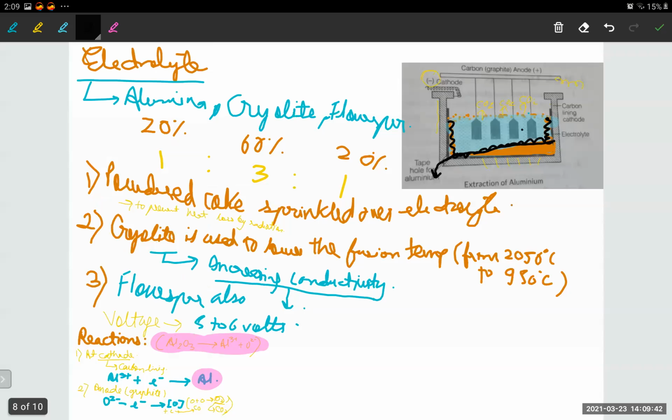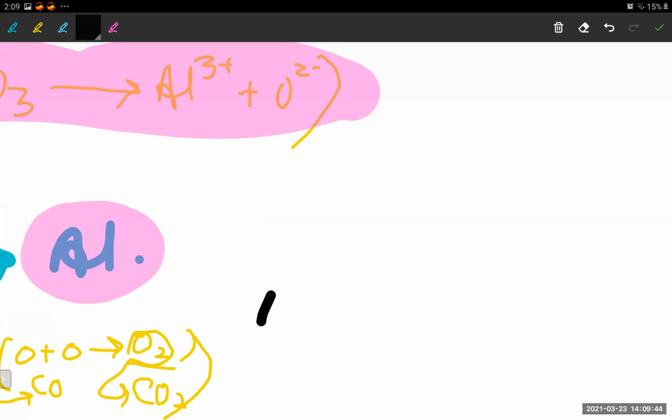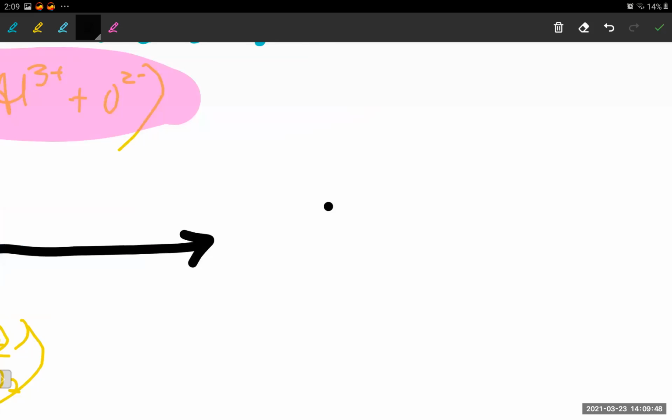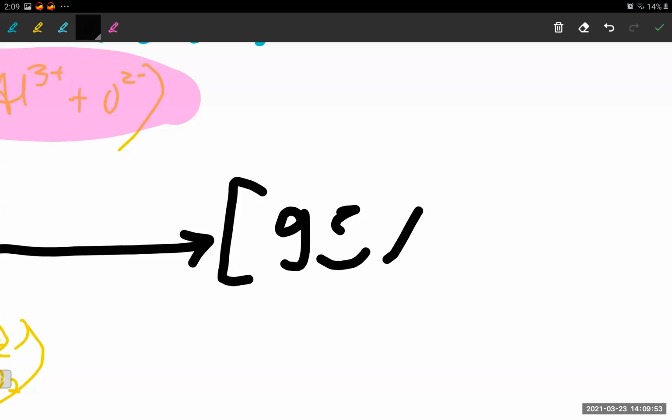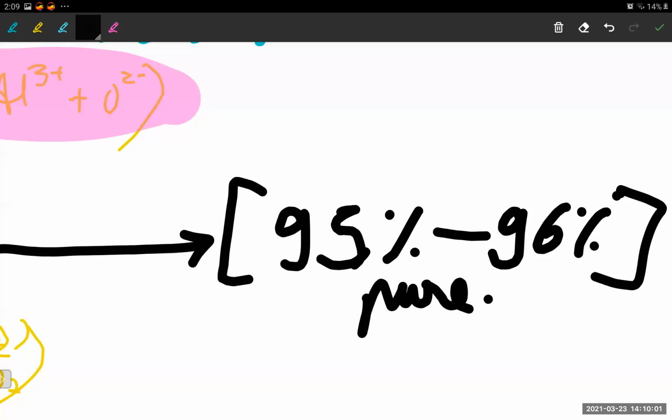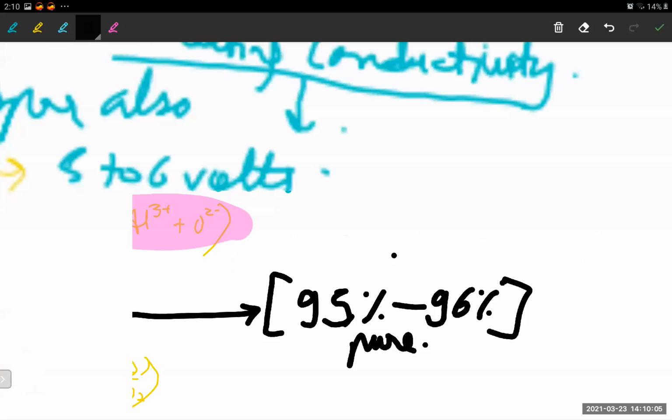Now see, we have got this aluminium, so we are now successful in the process. We have got pure aluminium, yes or no? But this is not pure. This is 95 to 96% pure. Understood? To get 100% pure, 99% pure, we'll have to refine it.